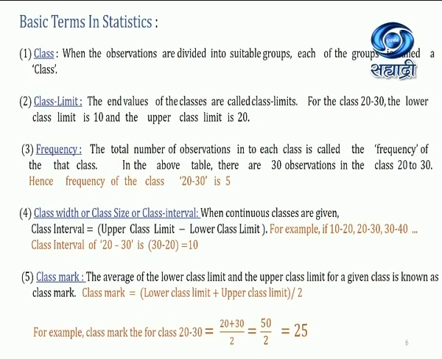Class mark. The average of the lower class limit and the upper class limit of the given class is known as the class mark. Here the class is 20 to 30, so we have to find the average. 20 plus 30 divided by 2 is equal to 25. So these are the basic concepts to make data into grouped form.